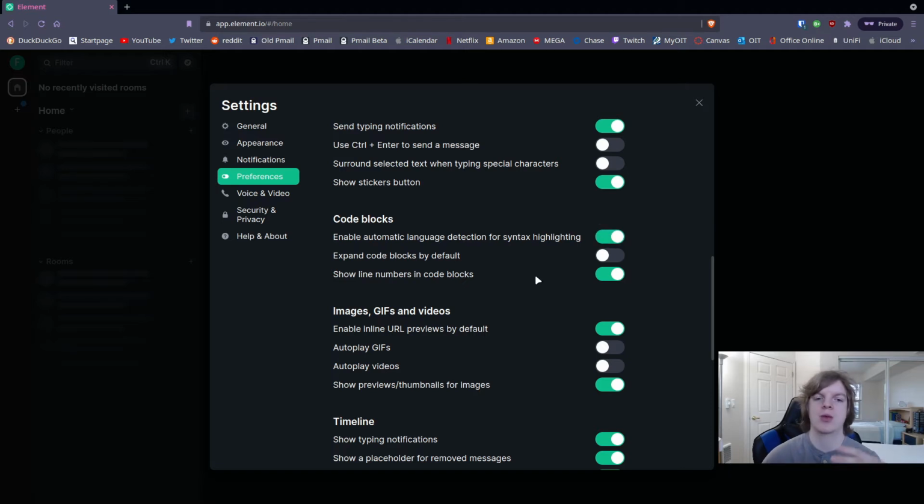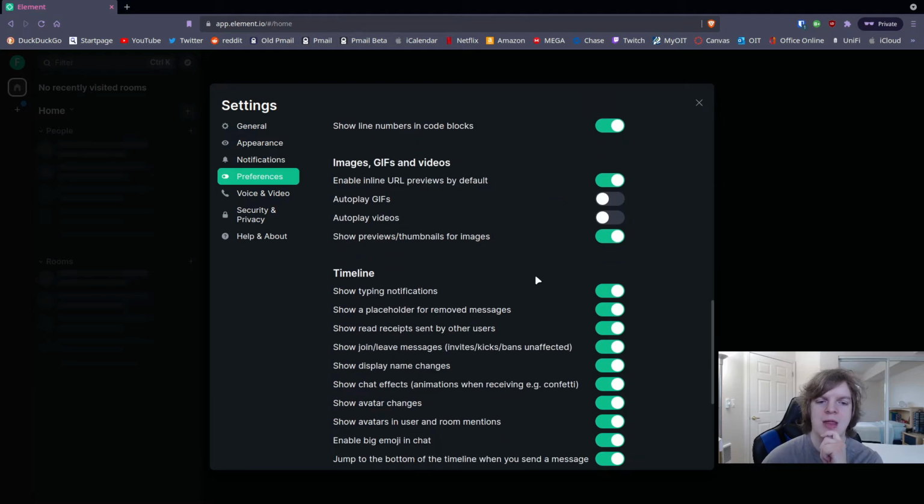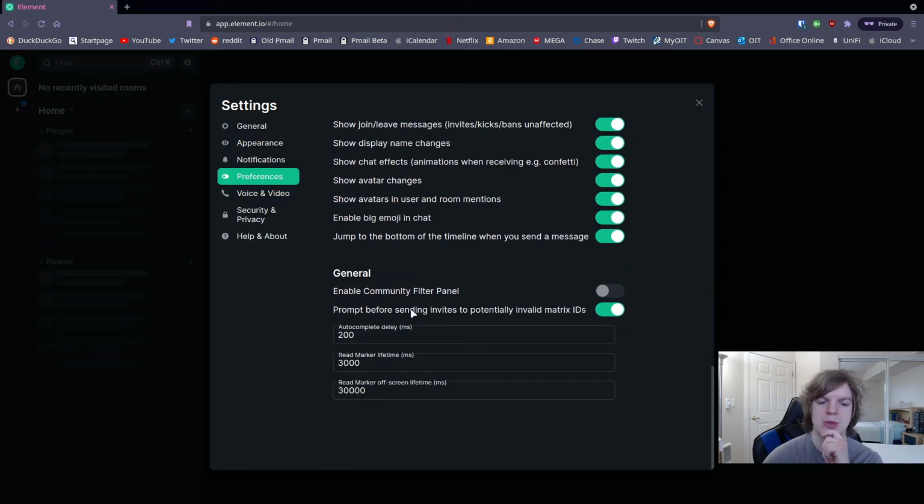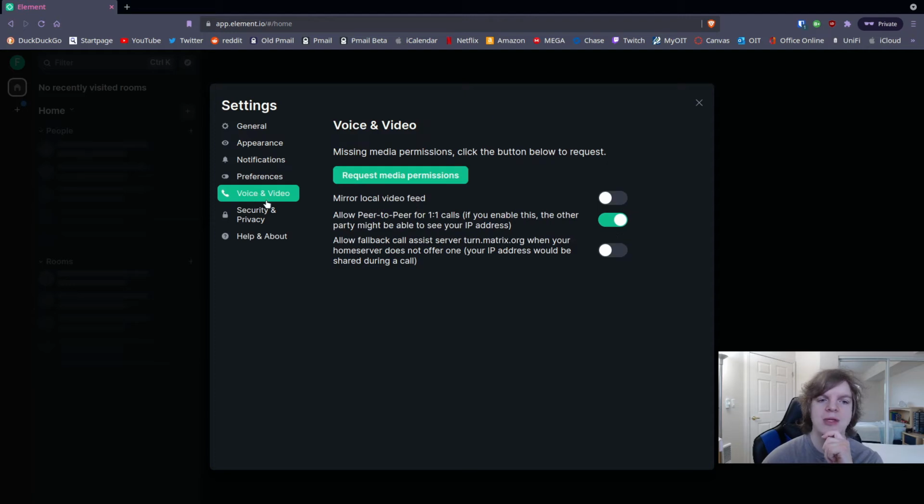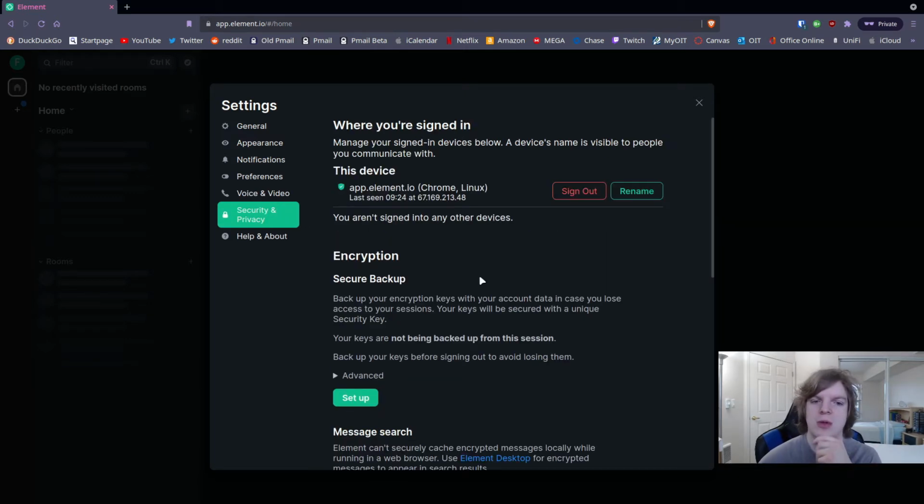So if you're doing something with code blocks, you can have that. Then timeline, you can enable certain settings for that. Voice and video, like I mentioned before, there are options to do a voice and video chat, though you do have to request media permissions in order to do it. So by default, it doesn't just let you have video and voice chats. You have to enable permissions to do so first. Again, kind of a security first method.